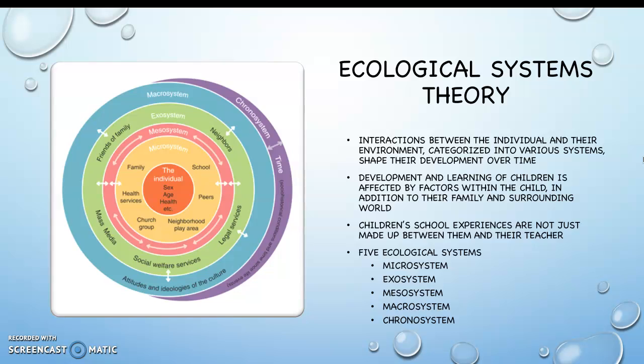The 4th ring is the macrosystem, and this is the largest and most distant collection of people and places to the child that still carry a significant influence on the child. This can include the attitudes and ideologies of the culture, as well as laws, morals, values, customs, and worldviews. And the last system is the chronosystem. This is made up of time, which can be change or consistency over time in the life of a person. It can demonstrate influence of both change and constancy in the child's environment. And some examples may include a change in family structure, address, or parents' employment status.